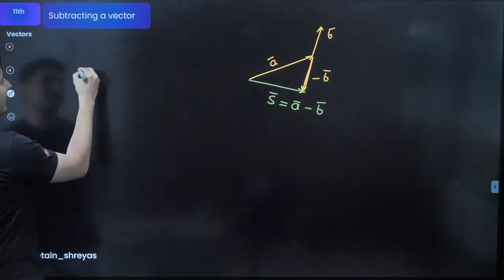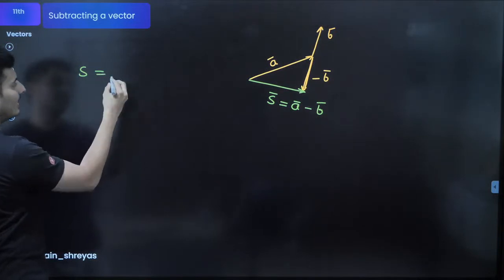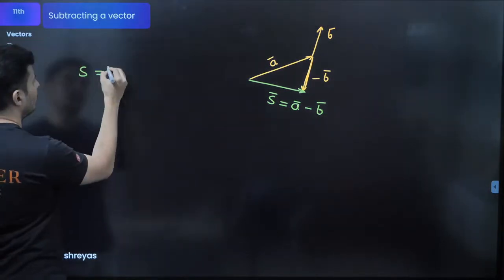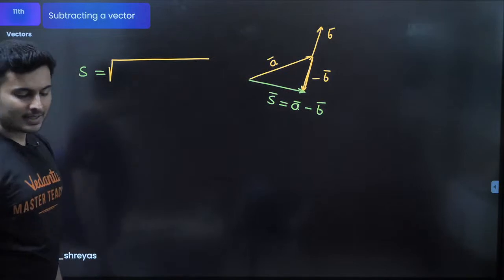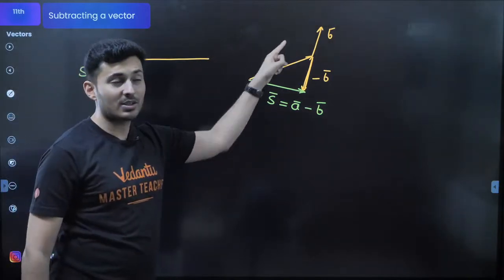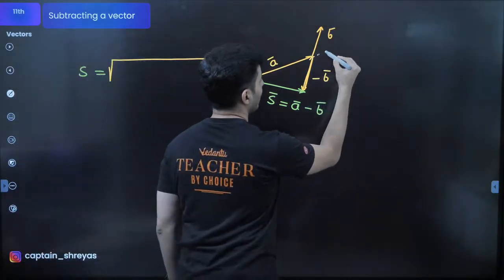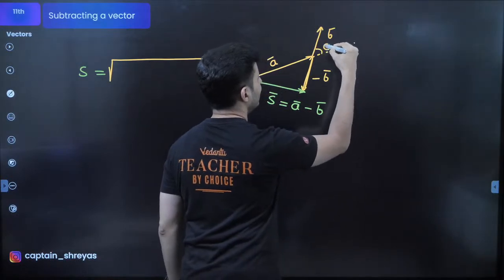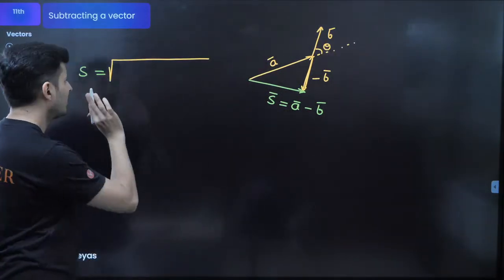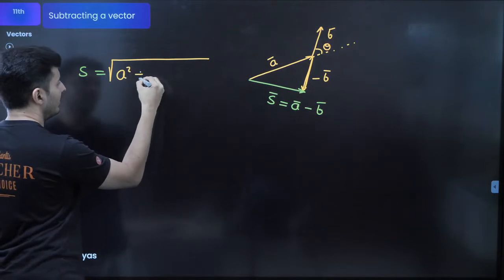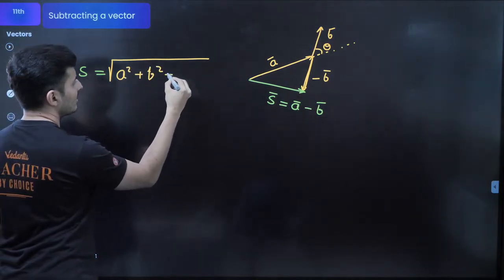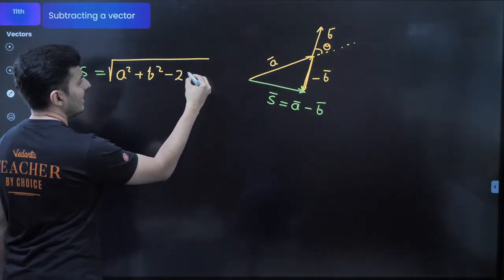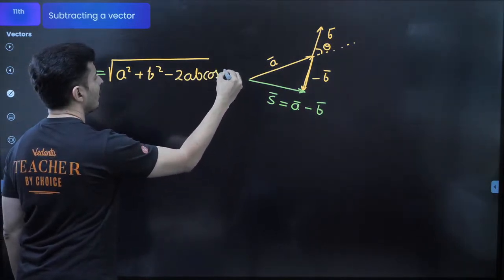The length of that subtracted vector will be given by, again, root of, see what the formula was. It was a square plus b square plus 2ab cos theta, where this was theta over here. In subtraction, the formula is almost similar till here, a square plus b square. Instead of plus, you put a minus and you will write minus 2ab cos theta.